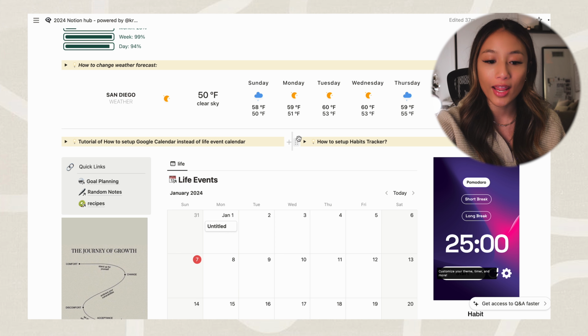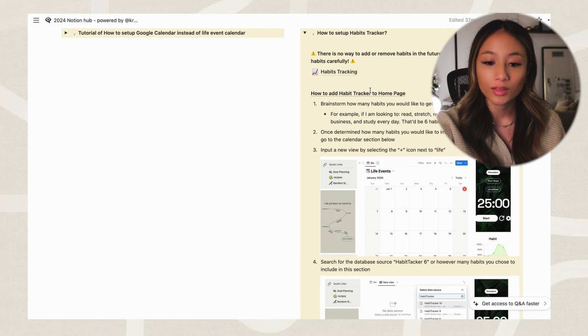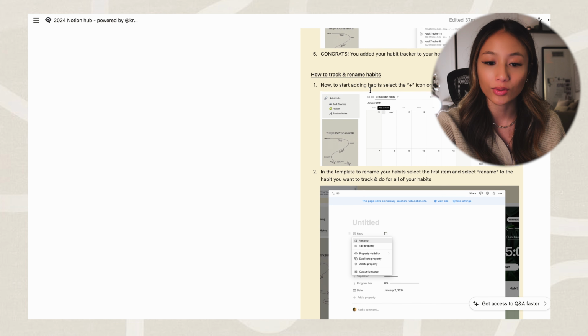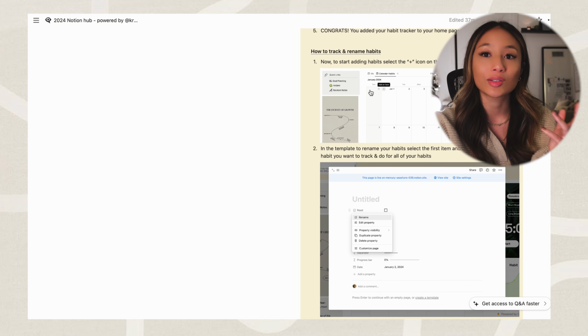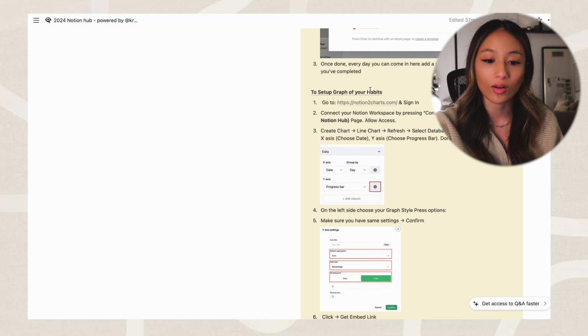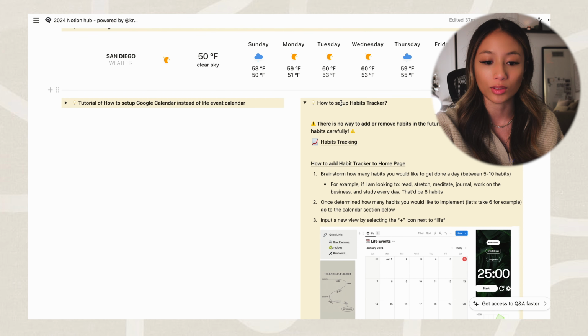The next page I want to dive into is habit tracker. So I have a how to set up this habit tracker right here, so you guys can reference this, and it goes step by step on how to add it to your productivity area, how to rename your habits, and then also how to set up your graph. But we're gonna go into this in more detail together.